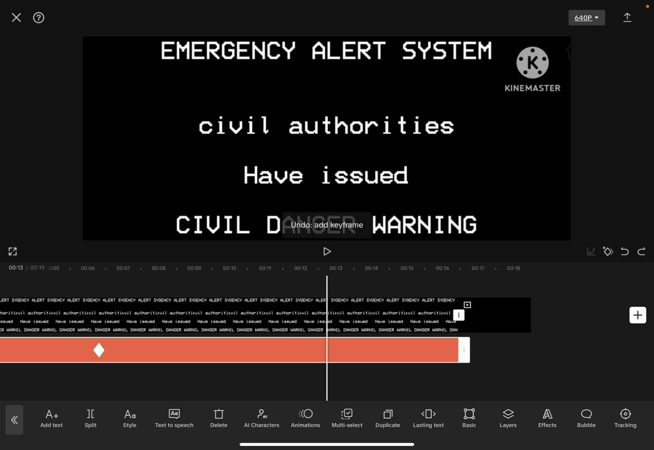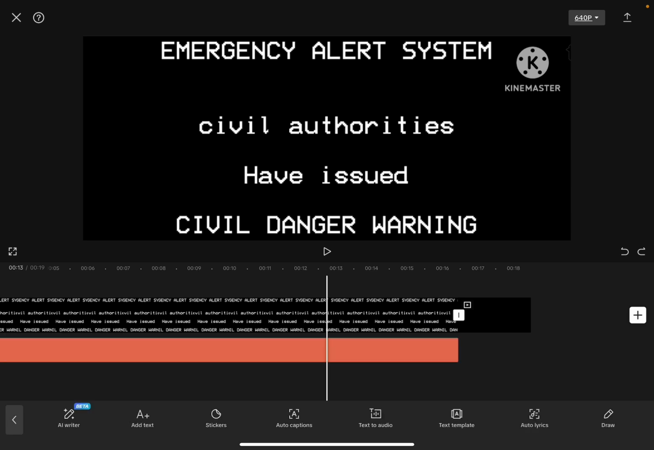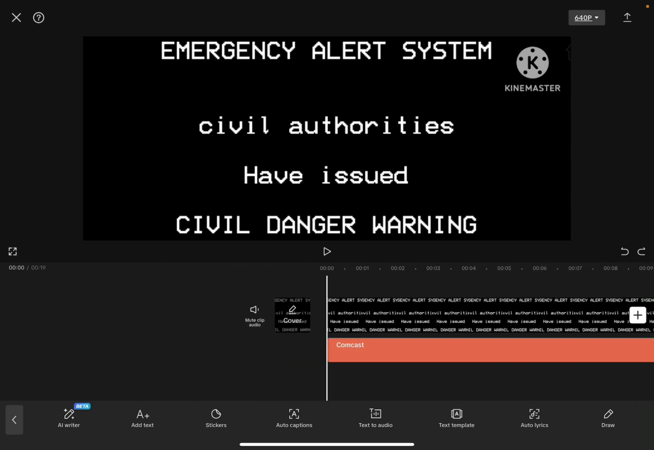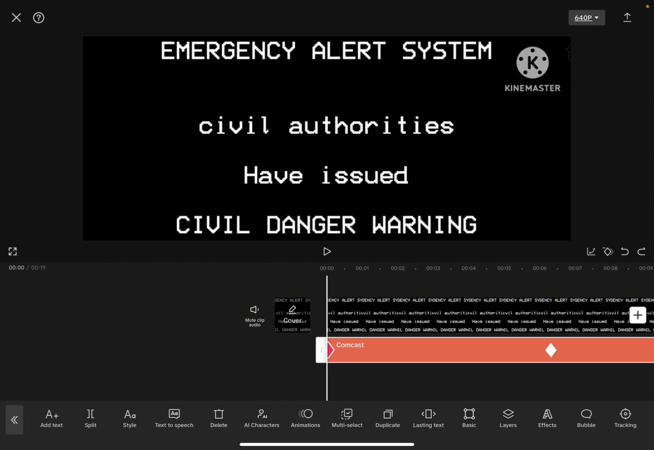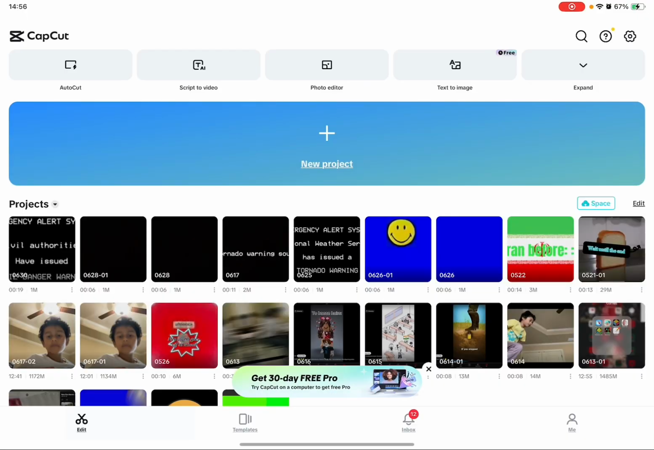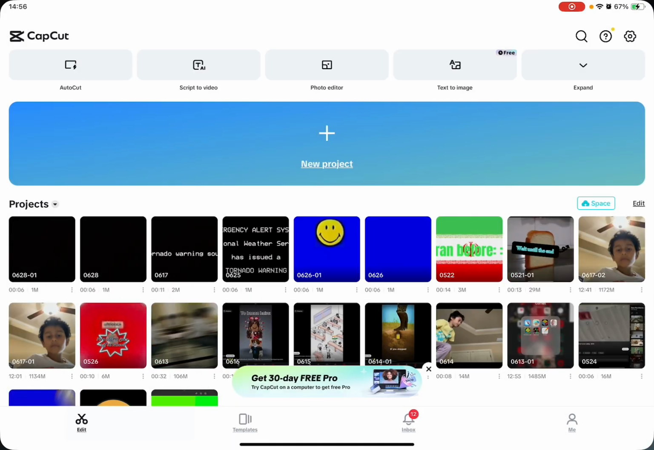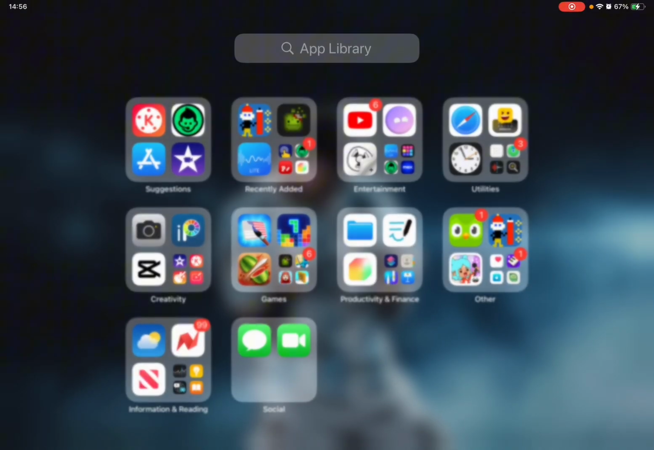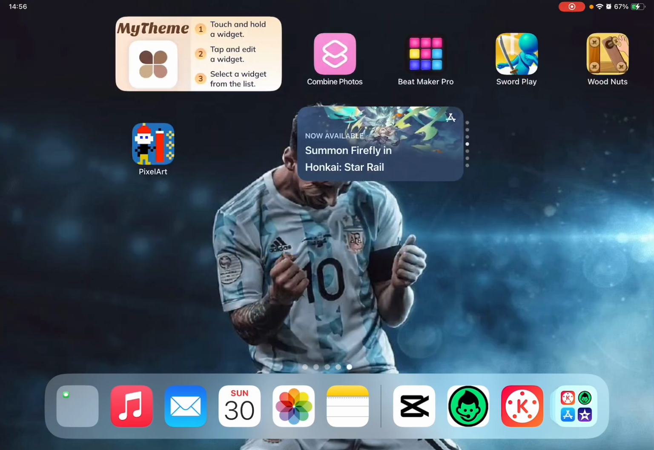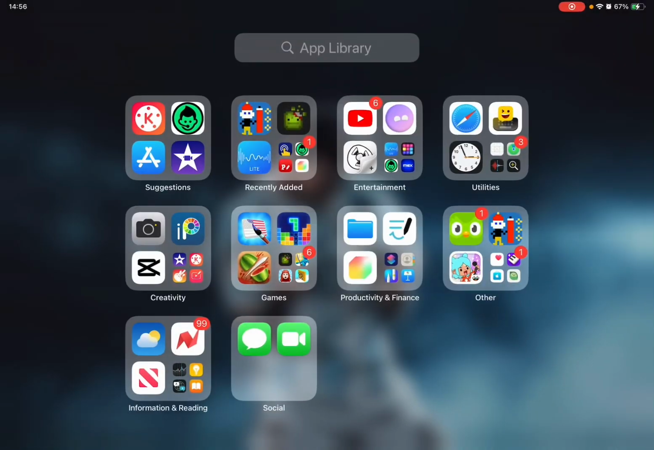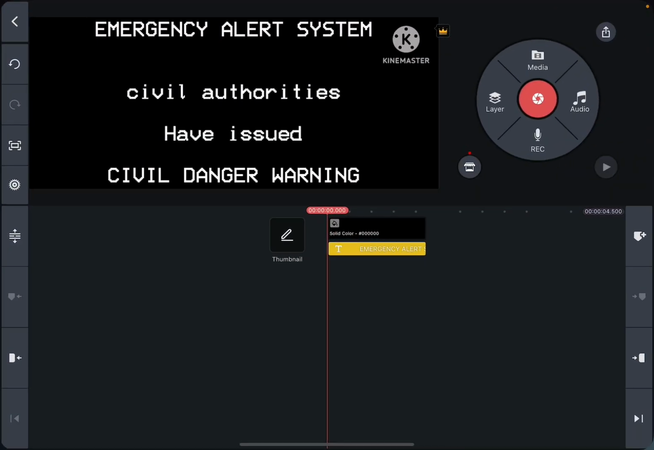And then you don't necessarily have to do that. So we're just gonna delete this project. Just click on the three dots and then delete. Then you don't necessarily have to add the ribbon where it goes sideways and all the other stuff. So what we're gonna do is go to KineMaster.